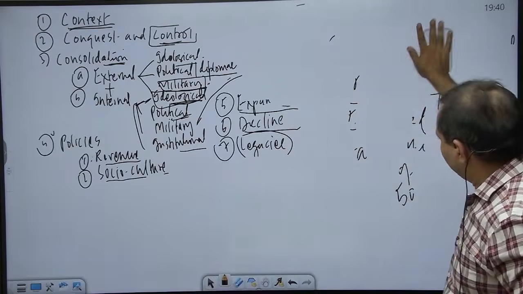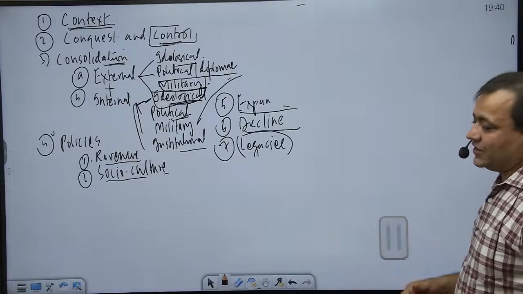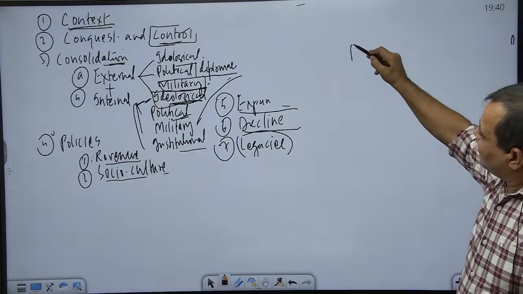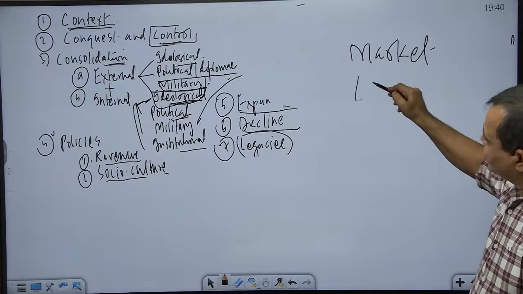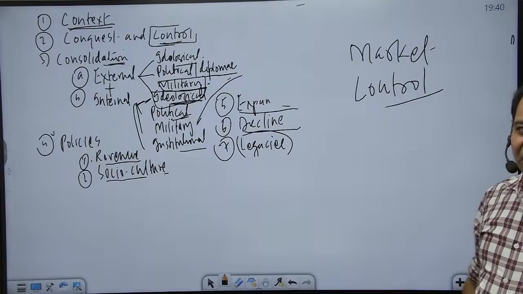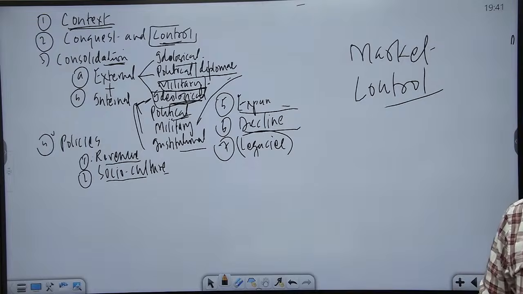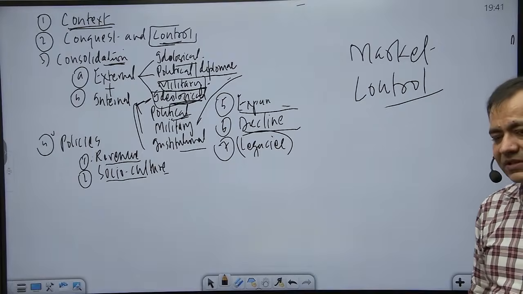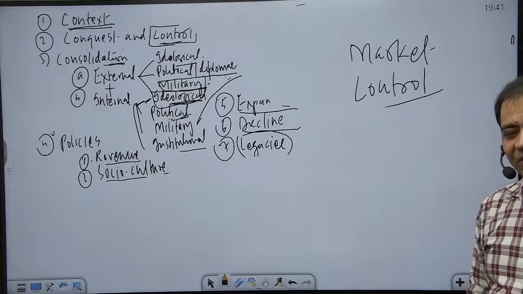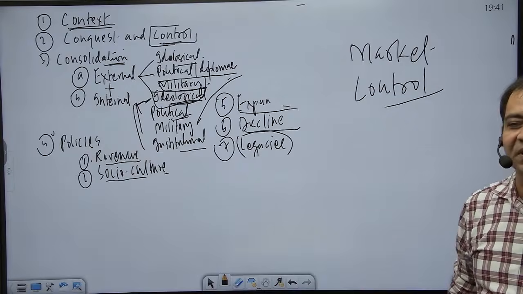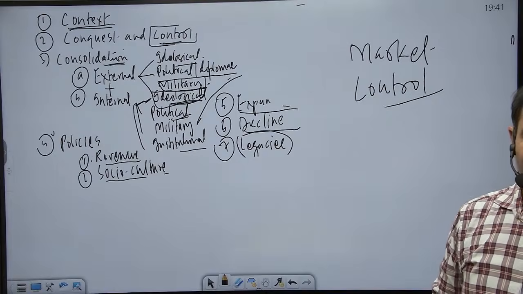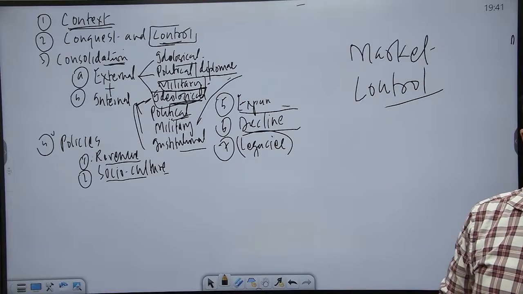But only increasing income was not enough. He also wanted to put a check on the expenditure, and from here we have what is known as his market control policy, that he fixed the prices of all the commodities and did not allow any kind of change in their prices so long as he lived. We cannot go into the details of this market control mechanism, but who was the sultan known for market control policy? Alauddin Khalji. And what was this market control policy? Based on force, he fixed the prices of all commodities with some modern features also, like a rationing system: if the prices are fixed, it does not mean that you can buy as much as you want.